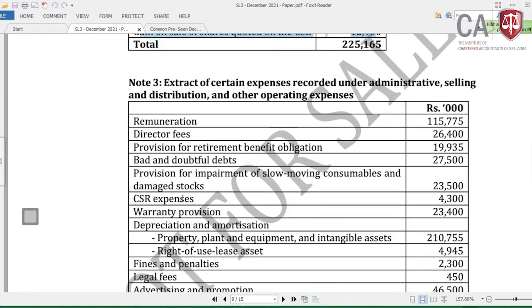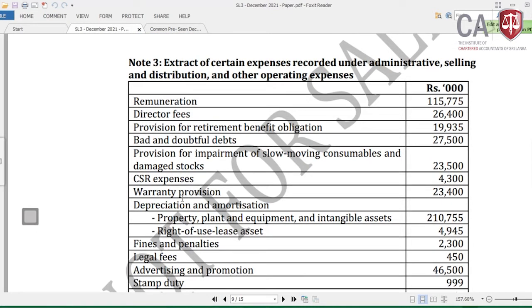CSR expenses, a kind of donation, need to be disallowed, but we need to check the nature of the donation or CSR expenses, and whether we can take it as a qualifying payment under section 52 and the 5th schedule. Then warranty provision, again a provision, should be disallowed.